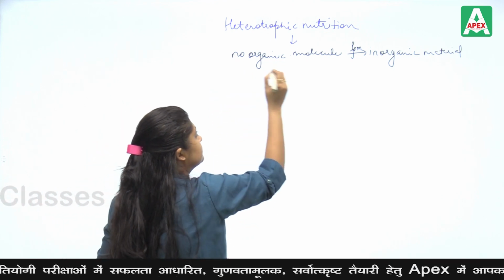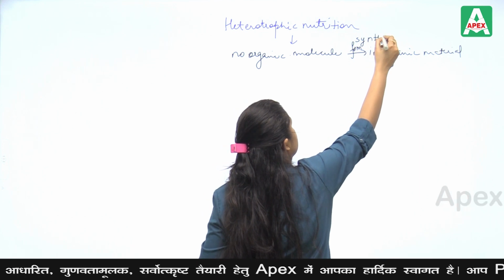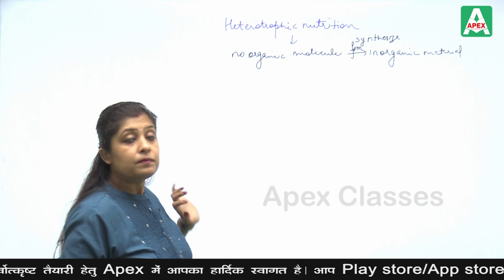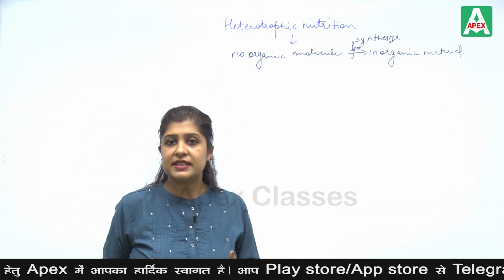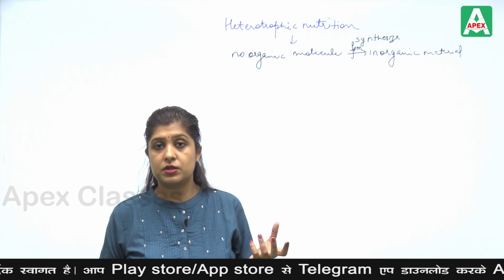Now, I already said that there are numerous organisms which have a heterotrophic mode of nutrition.